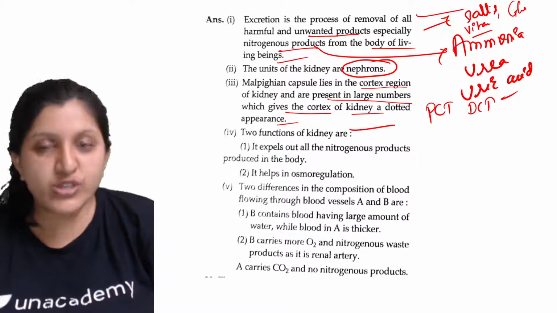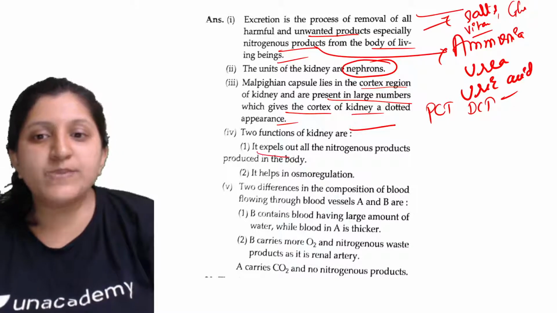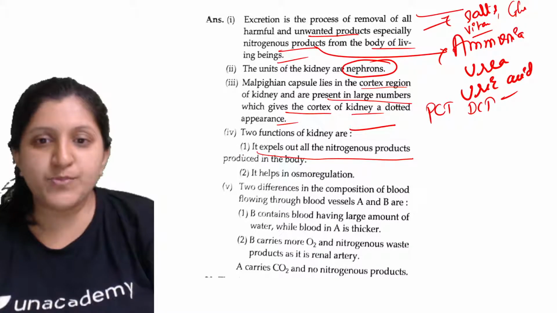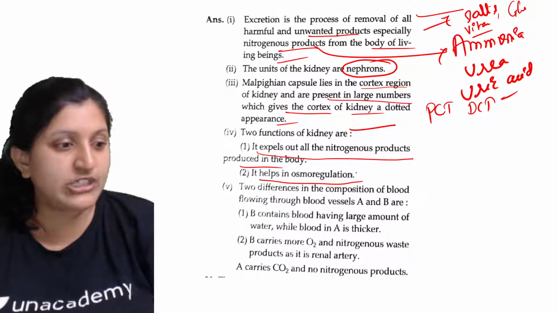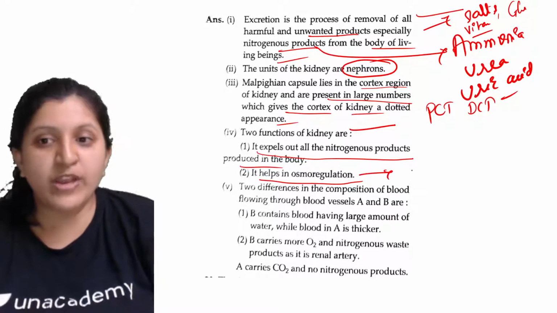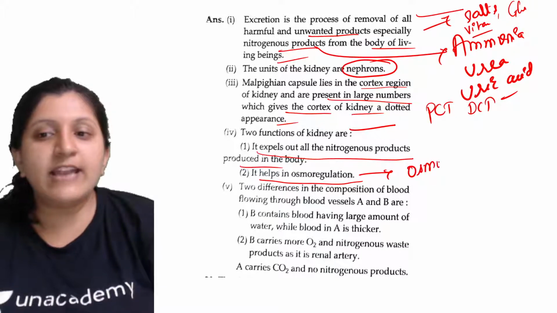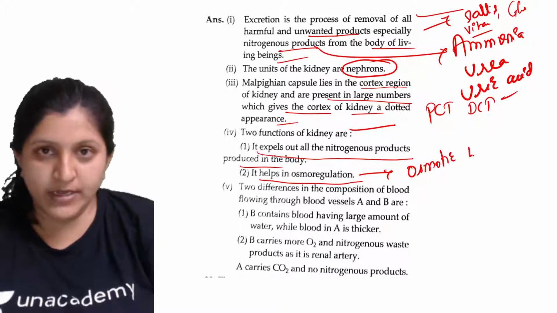So two functions of kidney are, it expels out all the nitrogenous products produced in the body. It helps in osmoregulation. So what is osmoregulation? Maintaining that osmotic balance of the blood.